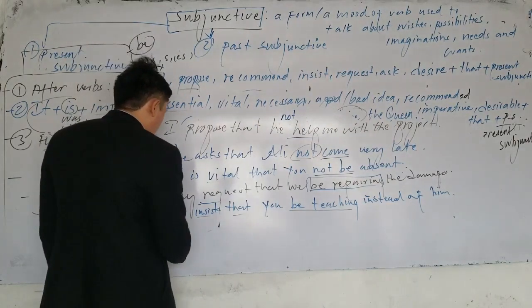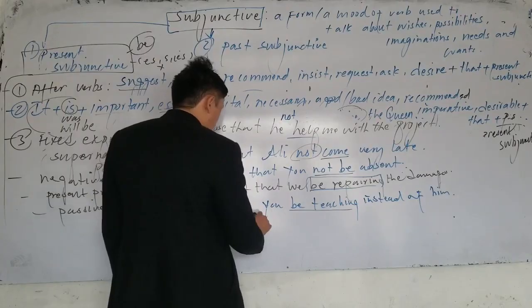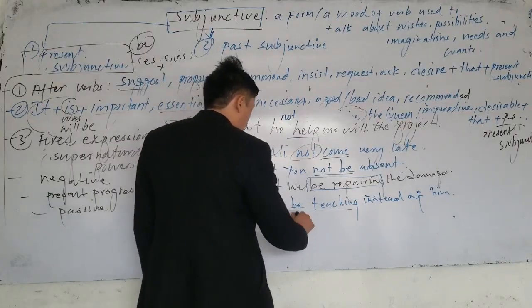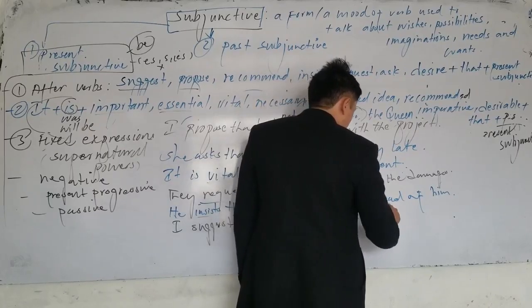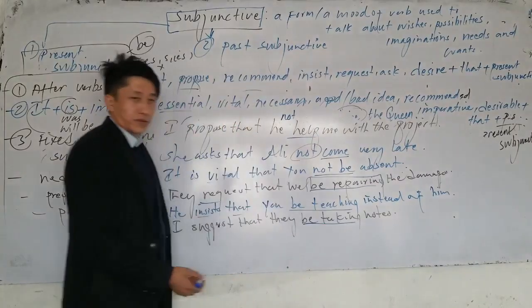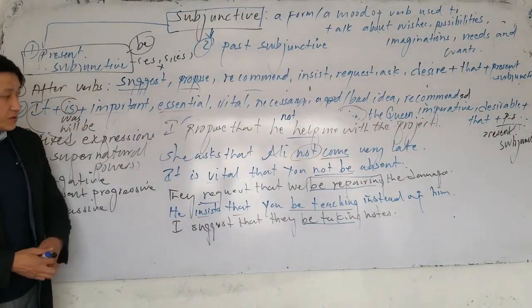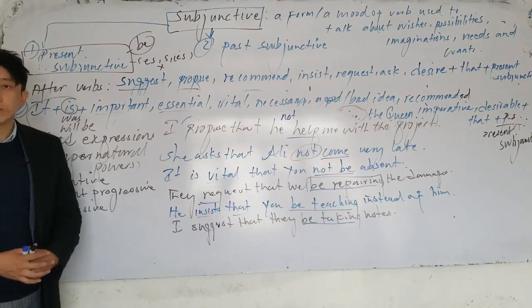Or I, for example, suggest that they be taking what? Taking notes. Which one is subjunctive here? That they be taking notes. That is how we can change it to negative form, and how we can change it to present progressive tense.